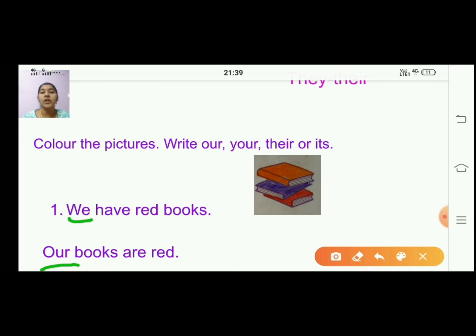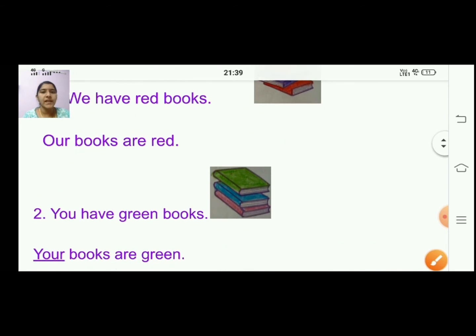We have read books. You are informing someone. We have read books. Like that you can say. You can replace this we with our and change the sentences. Our books are read. Both are correct. You can say either way, right? We have read books. Our books are read. Both are the same. So like this, we are going to change one word with the other and make the same sentence by yourselves. Okay, children.